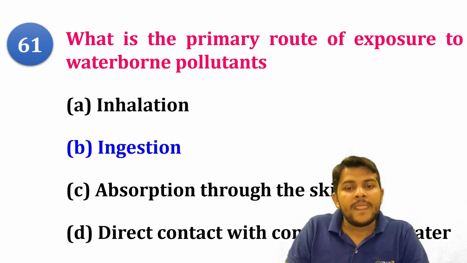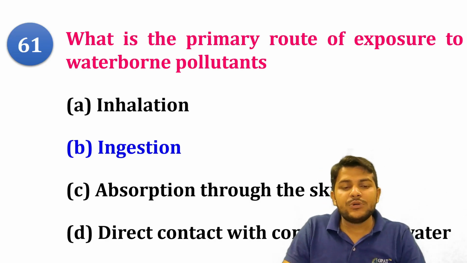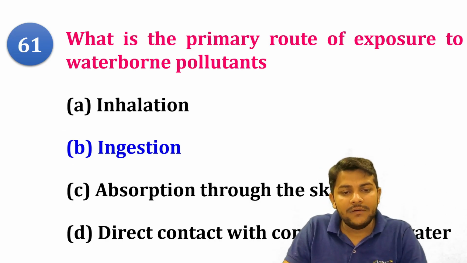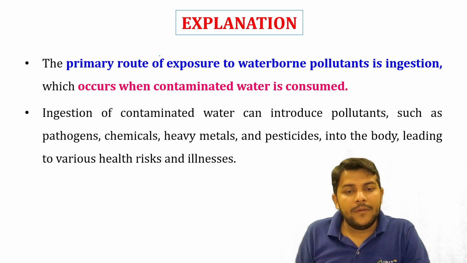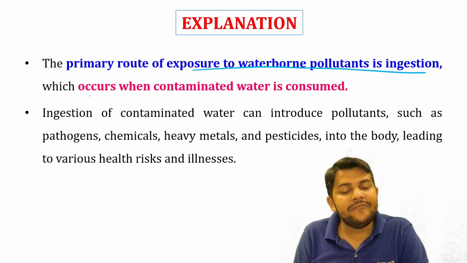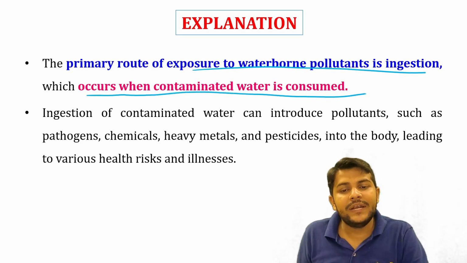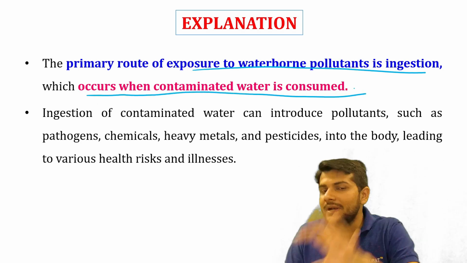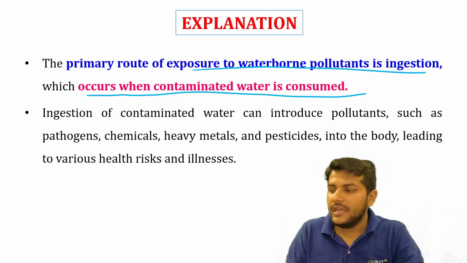Contaminated water adjacent to me is okay, but if we ingest that water, if we eat the infected water, then it will cause waterborne disease. Got it? So next, what is the primary effect of industrial waste discharge in water bodies?